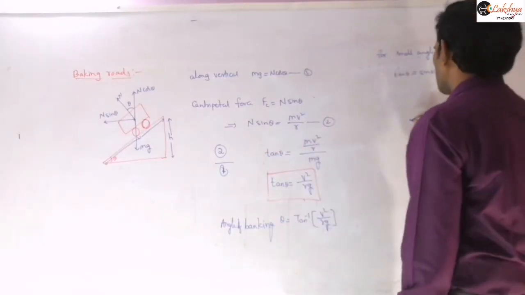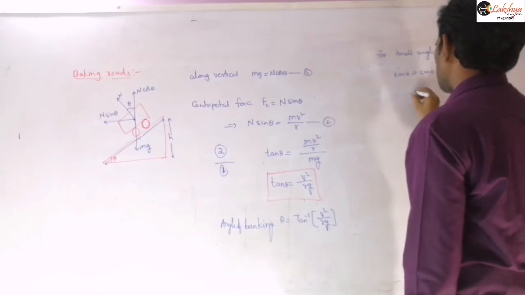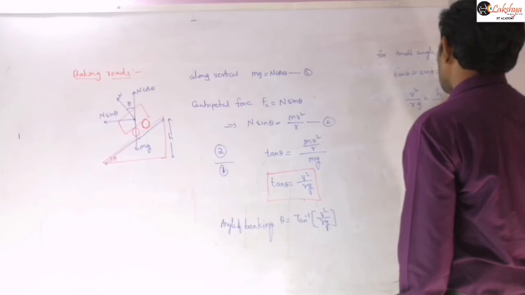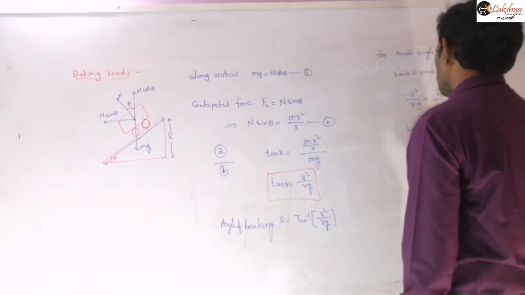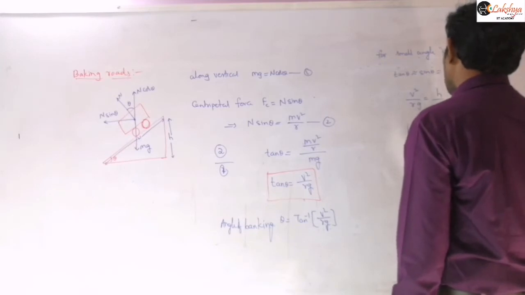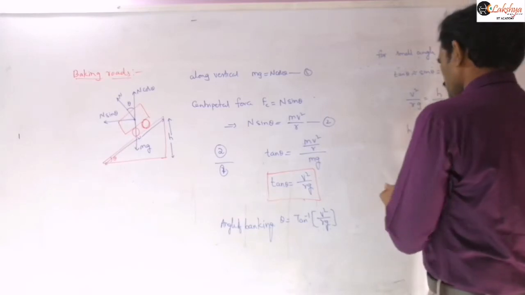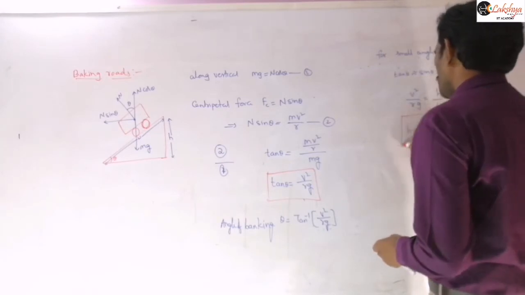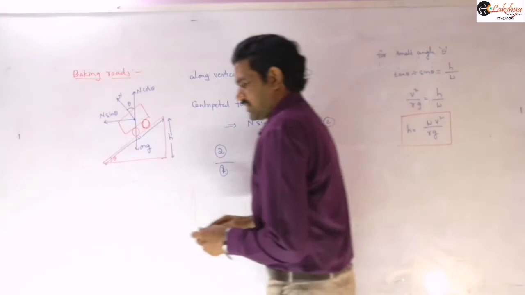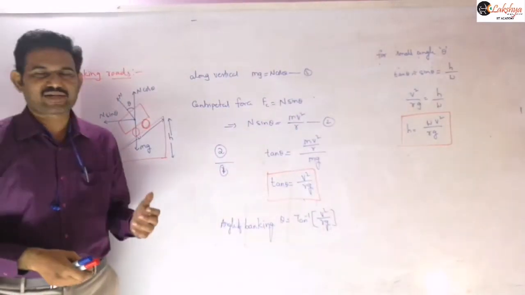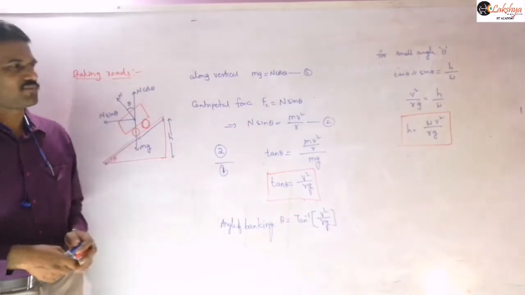So tan theta, which is v square by rg, is equal to h by w. If you want to calculate the h value, then h is w into v square by rg, where w is the width of the road. This is for small angles. And as I said, if the problem is given in the case of a railway track, the same concepts apply here.